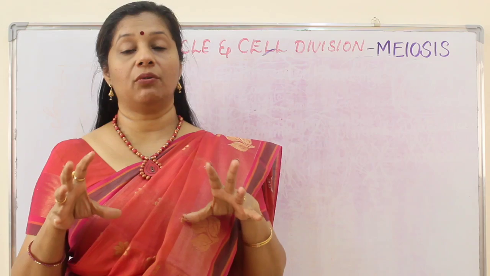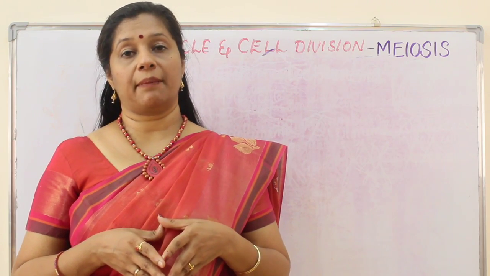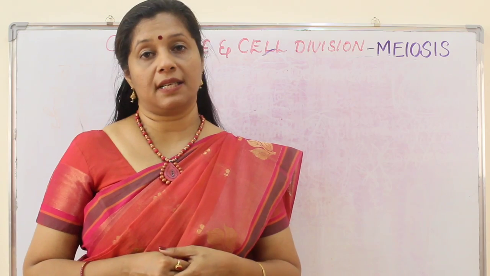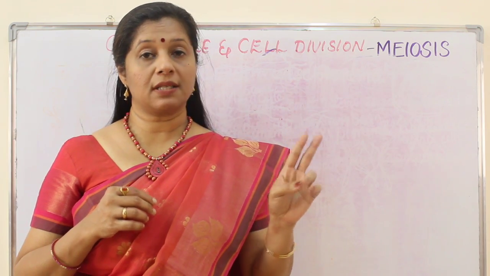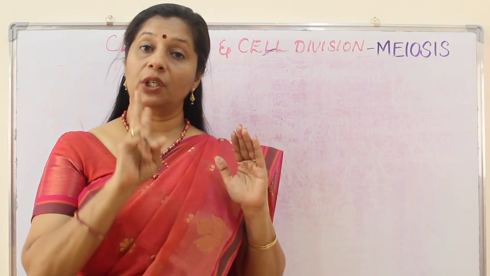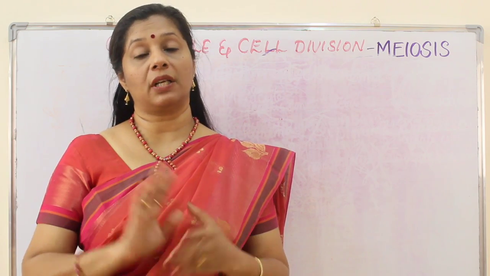So in total how many nuclei are there? 4 nuclei are there. Then cytokinesis happens, as a result 4 daughter cells are formed. In the case of mitosis we got only 2 daughter cells. Here, after meiosis 1, 2 daughter cells called dyads, and now we have 2 more, totally 4 daughter cells are formed.